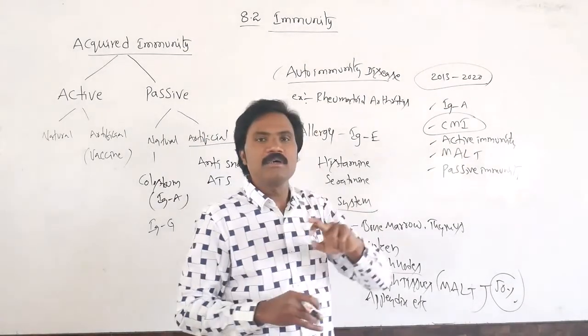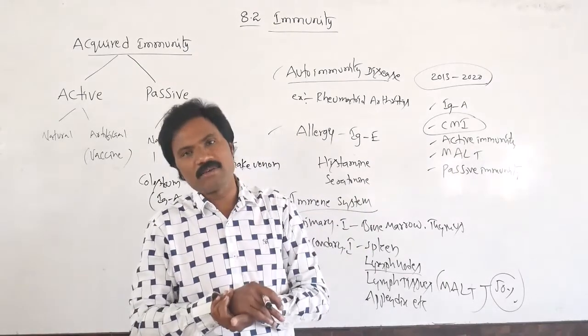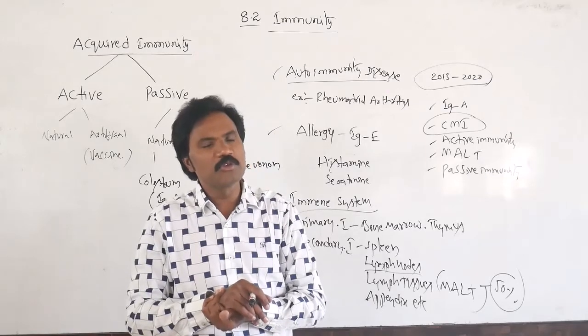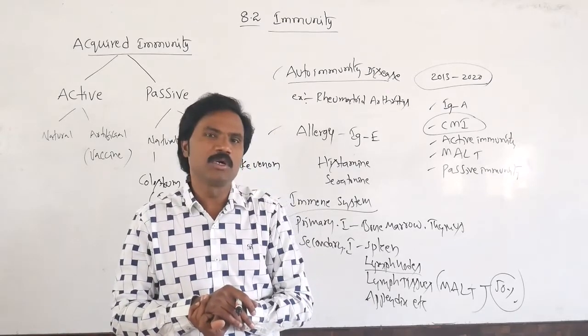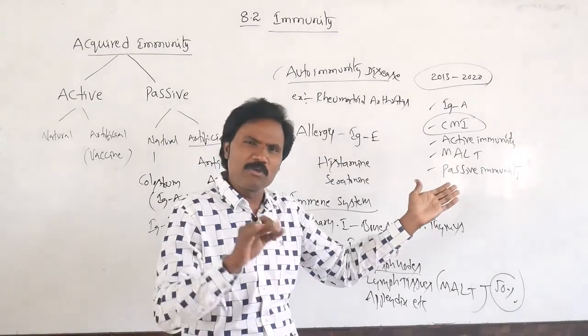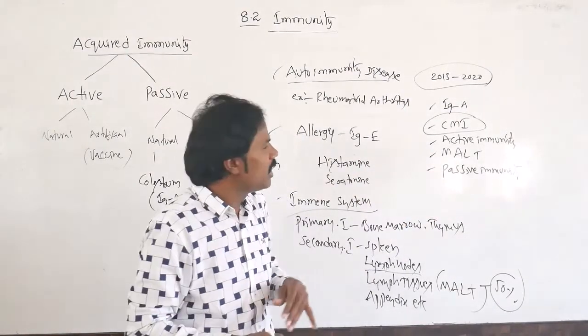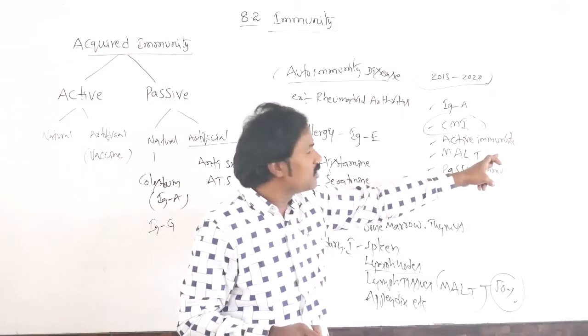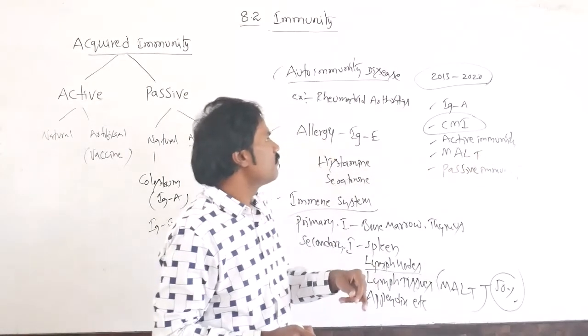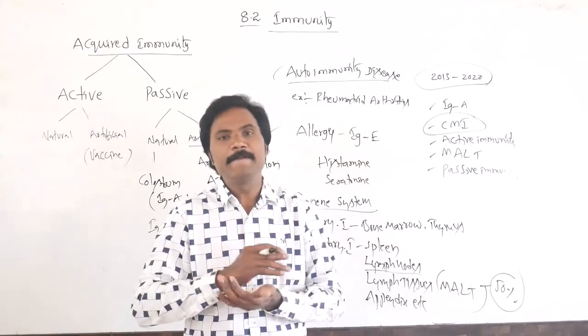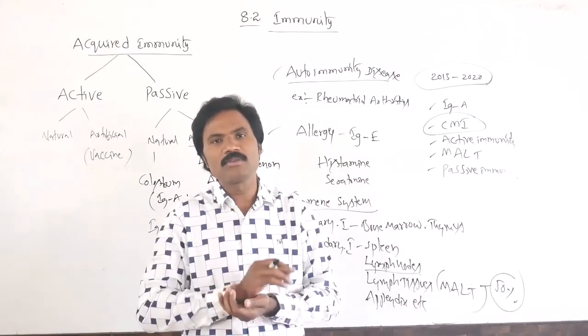Then MALT. What is the percentage of MALT they asked? What is the percentage of mucosa associated lymphoid tissue? That specific question about MALT was asked in 2019. We already said it is 50%.